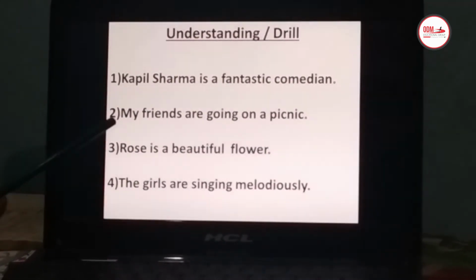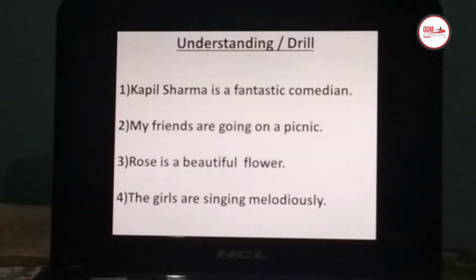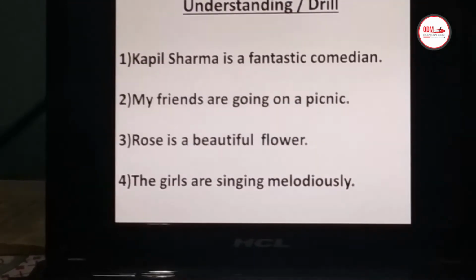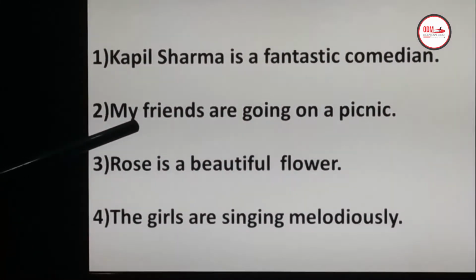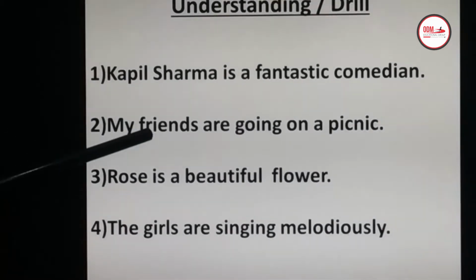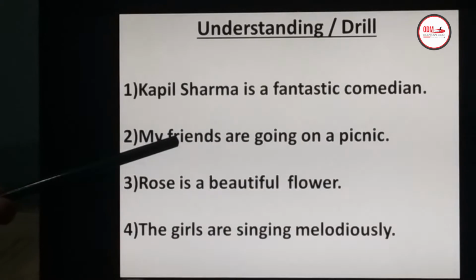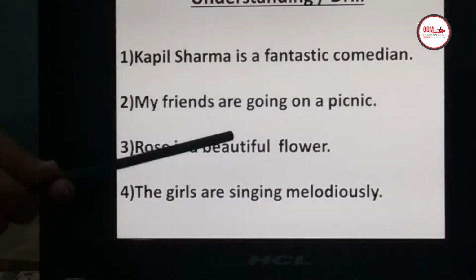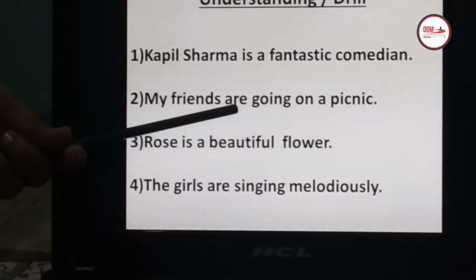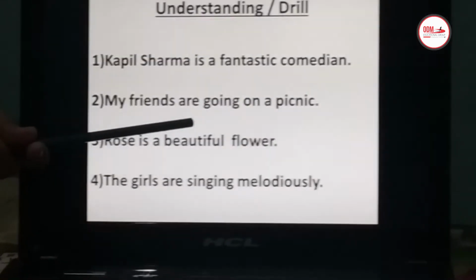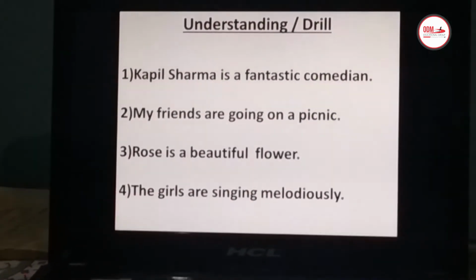Okay, coming to the next one. My friends are going on a picnic. Who are going on picnic? My friends. So it is the subject. And where are the friends going? They are going on a picnic. So are going on a picnic is your predicate, and it begins with the verb are. Got it?